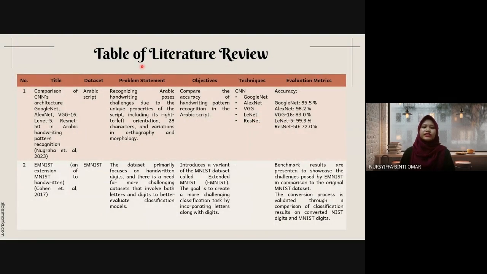Next, the table of literature review, which consists of the title, the dataset used, the problem statement, the objectives, the techniques implemented, and the evaluation metrics that have been experimented by the author of each article. I have included 10 main articles to display in the slide, and these articles are lined up with the domains, techniques, and the related works just now. These are the 10 articles I have included in the slide.